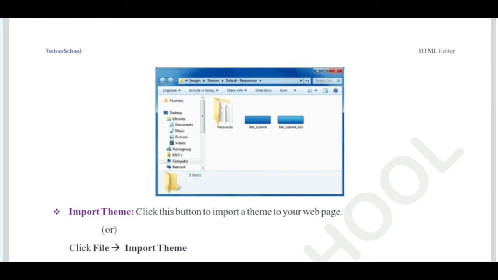We have types as per requirement. You can go for any one. Import theme: click this button to import a theme for your page. Or you can download other themes from the internet. You can set it as your website theme.